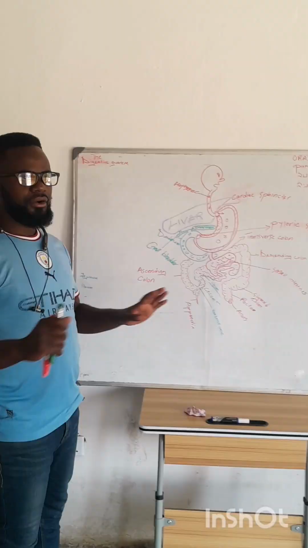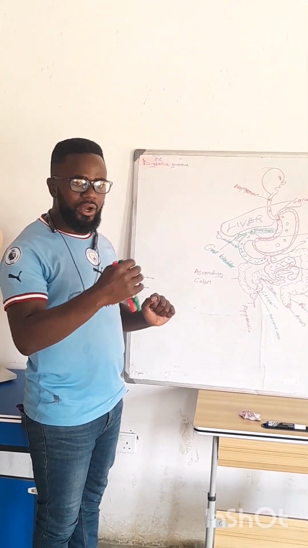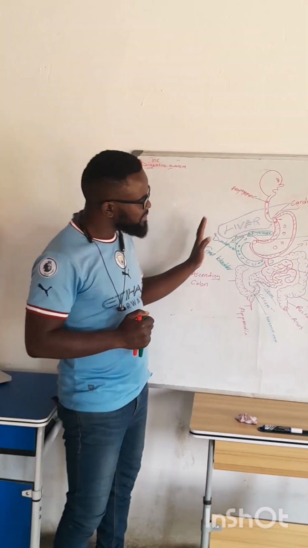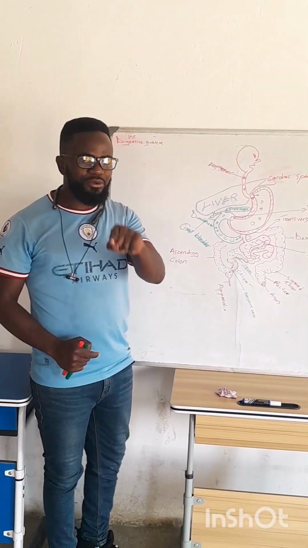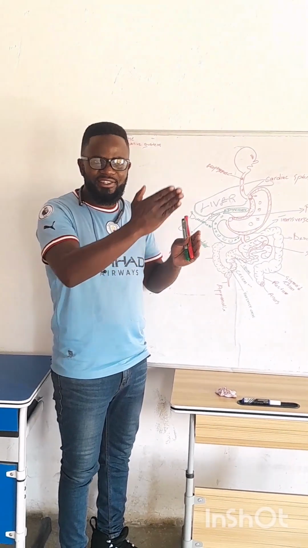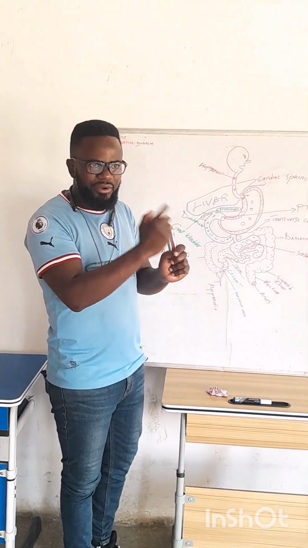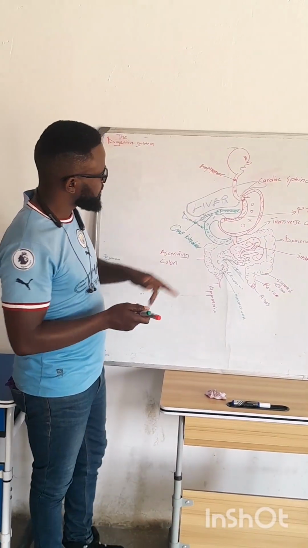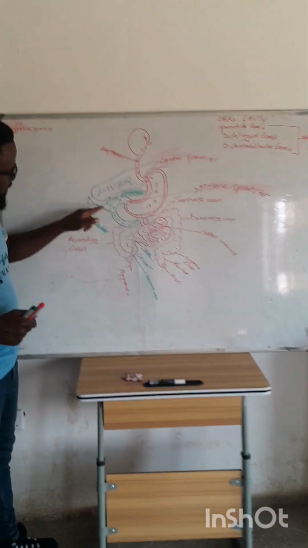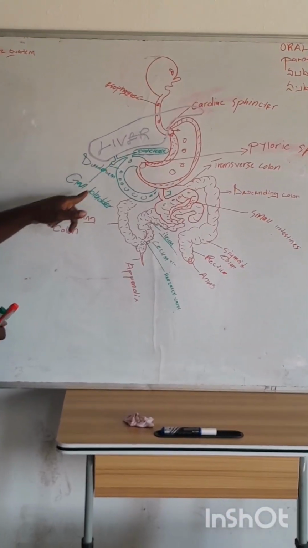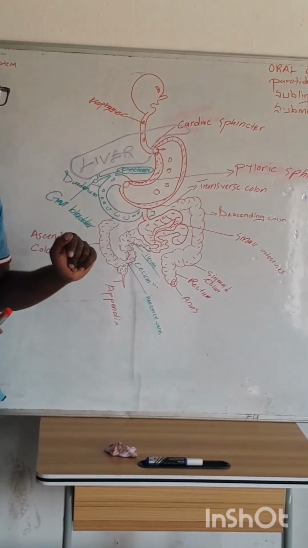Then whatever remains forms the fecal matter. Alright? Alright, so having talked about that, we're now going to talk about other accessory organs of digestion which are not part of the gastrointestinal tract but part of the digestive system, because the tract is just a part. So we're going to look at some of the accessory structures that are part of the digestive system, not the tract. What I've drawn here is the liver. Alright? At the base of it is this green guy that we call the gallbladder. Alright? On this side is the pancreas.